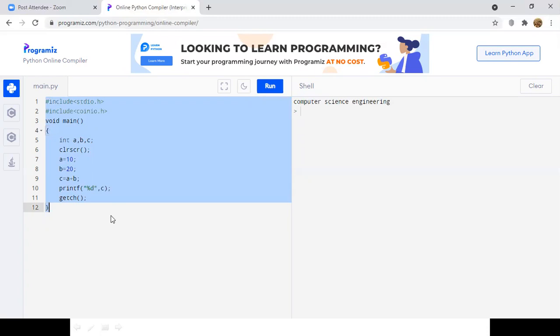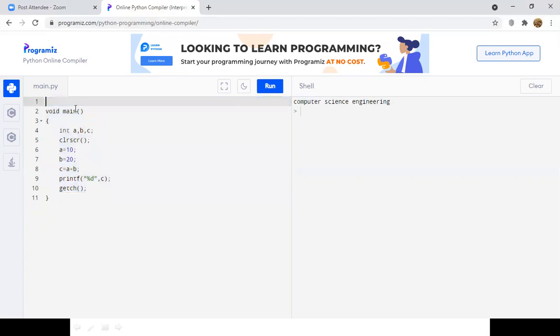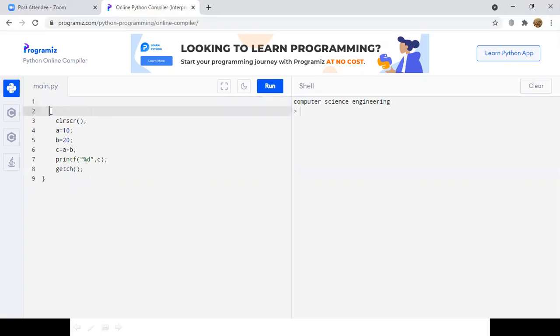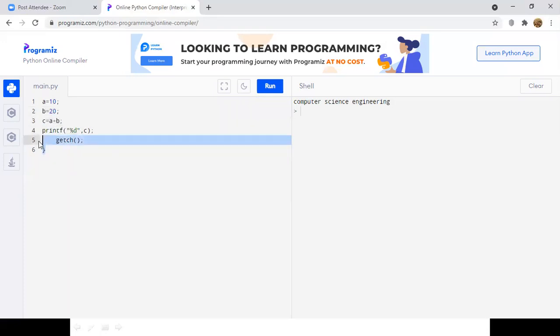If we write the same program in Python, as I said earlier, there is no need to have these header files. There is no need of this main function. There is no need of these braces. And there is no need of this separate declaration of variables. There is no need to declare those variables separately. The old output will be cleared automatically, so there is no need of the function clrscr in Python. And at last there is no need to use getch and no need to use closing braces because we don't open any braces.